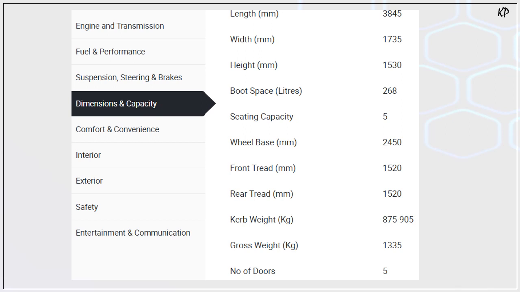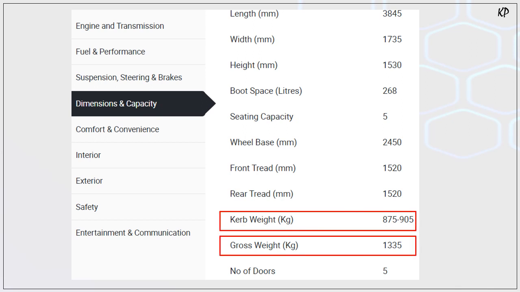If you see, there are two terms which are very similar, but actually are not similar. One is curb weight and another is gross weight. So what is curb weight? What is gross weight? And how is it important to understand it from the point of classification? So let's see that.